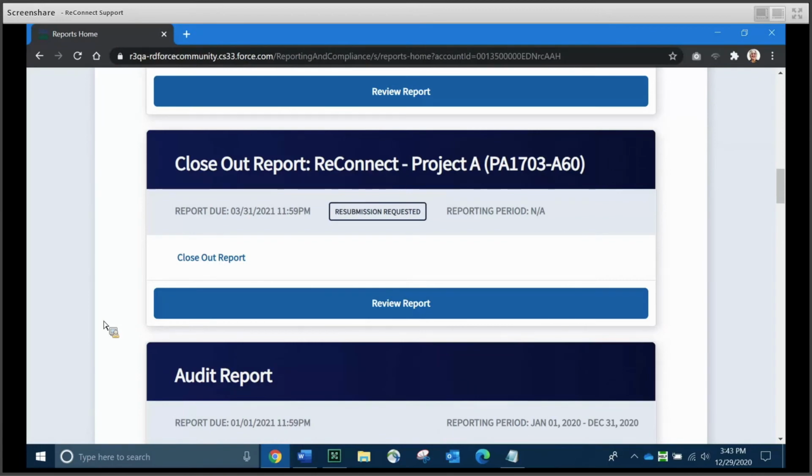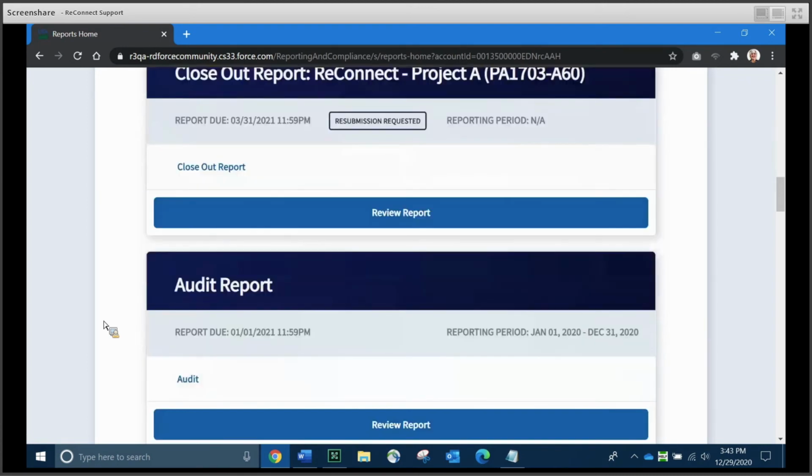And as a reminder, the project level reports are required on an award by award basis. And they may be submitted more than once depending on the number of awards that your entity has received under Reconnect. There are 3 project level reports for Reconnect. The first is construction progress, the second is annual performance, and the third is closeout. In addition to those 3 reports, if your entity has a Community Connect award, there's a couple of other reports that you'll be required to report on for that award. I encourage you to contact your general field representative to discuss those particular reports.